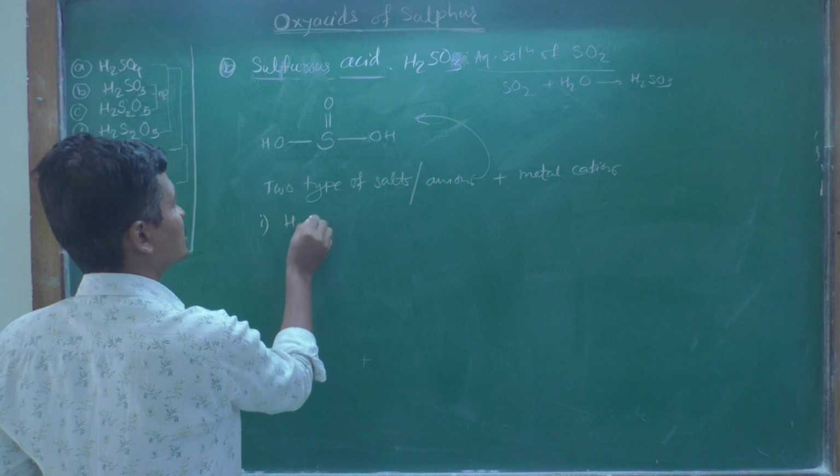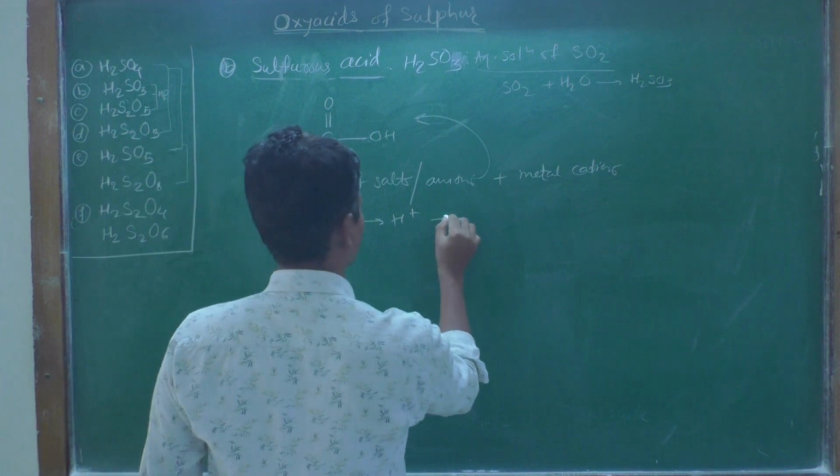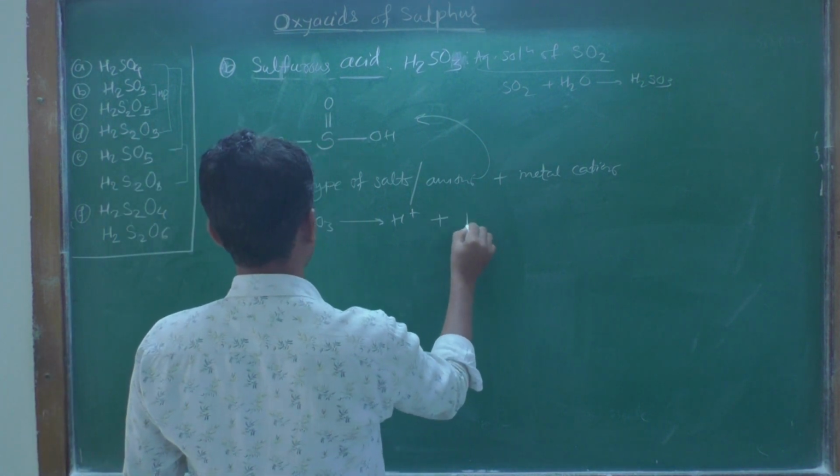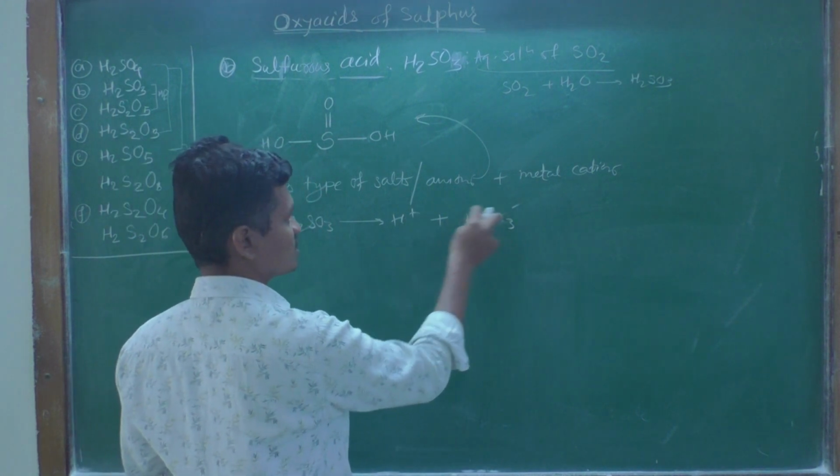when this H2SO3 gives 1 H plus ion, it produces HSO3 minus, with 1 plus and 1 minus.